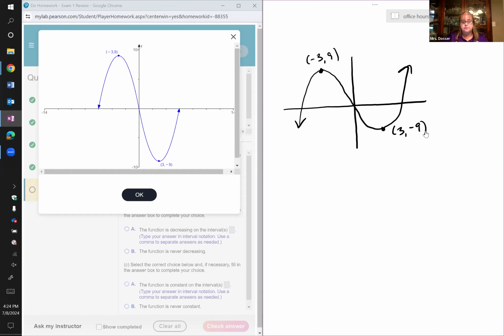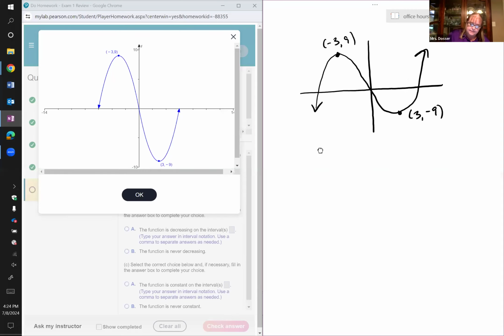When we're looking for increasing, decreasing, and constant, we read the graph left to right. We're looking over its domain, so over the x values, the x-axis, starting here at the left, and we read it to the right. Where is it increasing? It's increasing if it's going up. Where is it decreasing? That would be where it's going down. And where it's constant would be where it's flat. It doesn't go up or down. There's no change. It remains the same, constant. And so we read the graph left to right from negative infinity to positive infinity. Negative infinity is over here where we start, positive infinity is over here where we end.